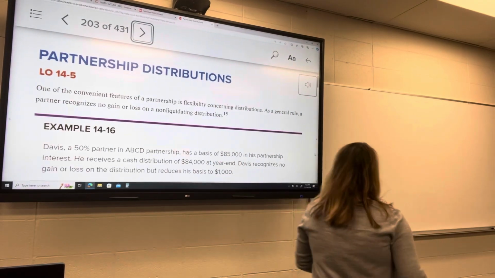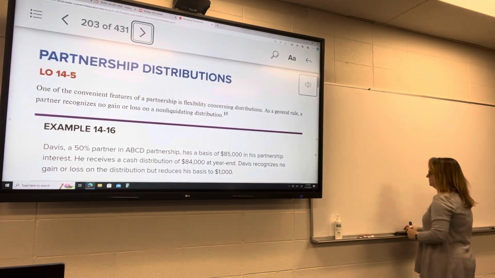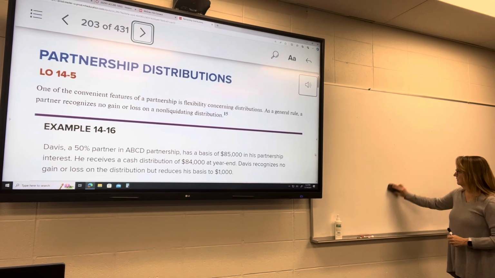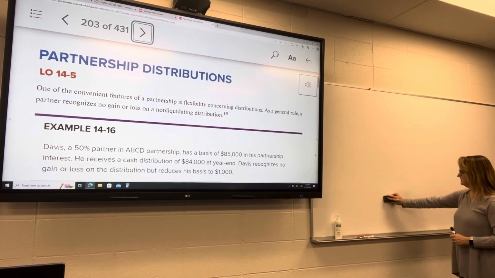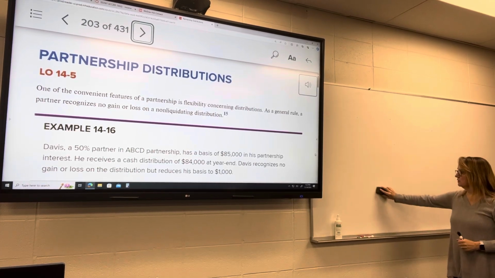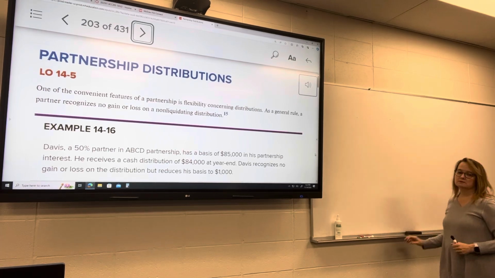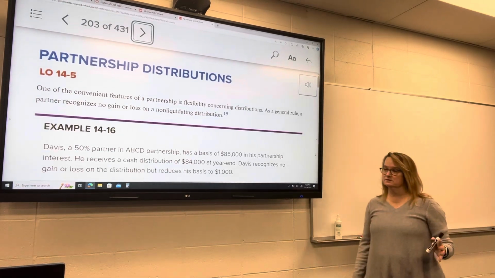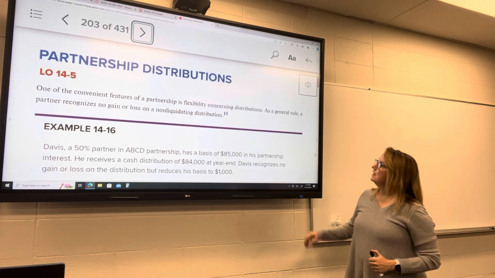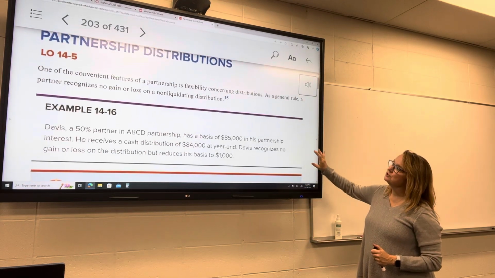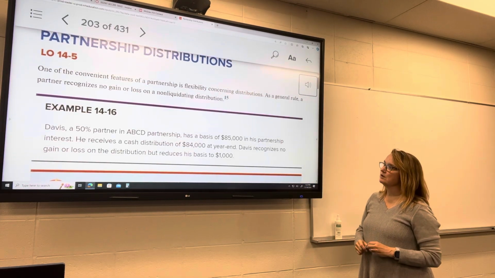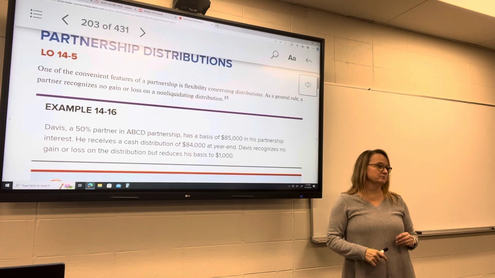That previous example had a distribution. It was on the K1, and I kind of described it as like a withdrawal from your bank account, as long as you have basis, as long as you have a balance in there. Distributions, usually there's no gain or loss on what they call a non-liquidating distribution.